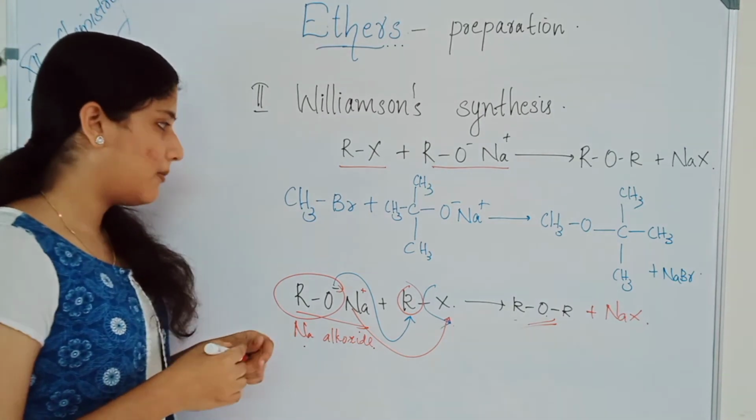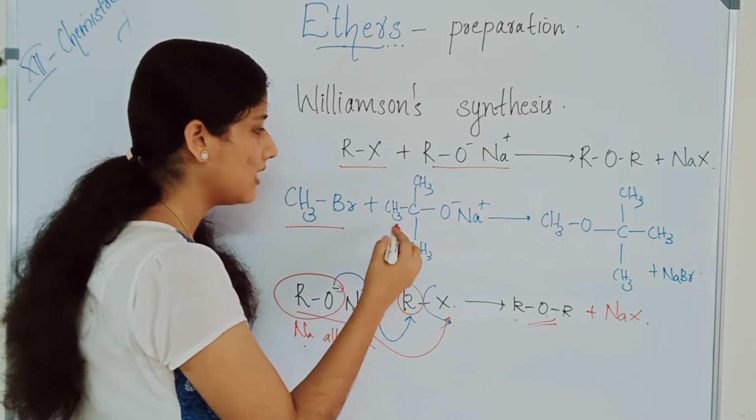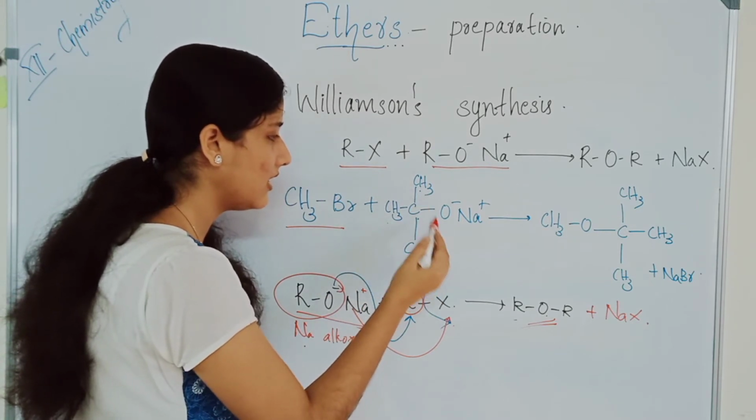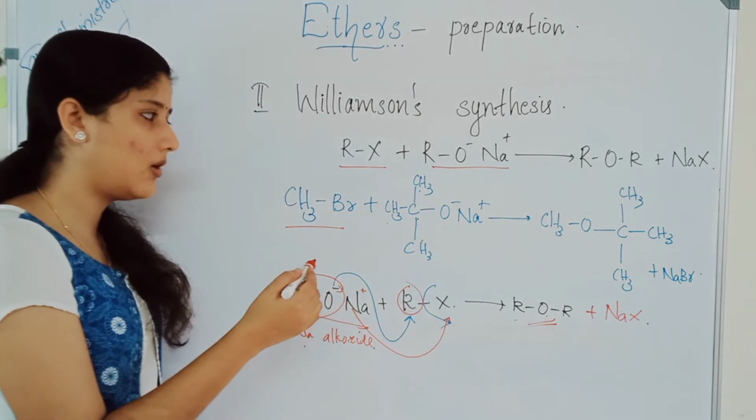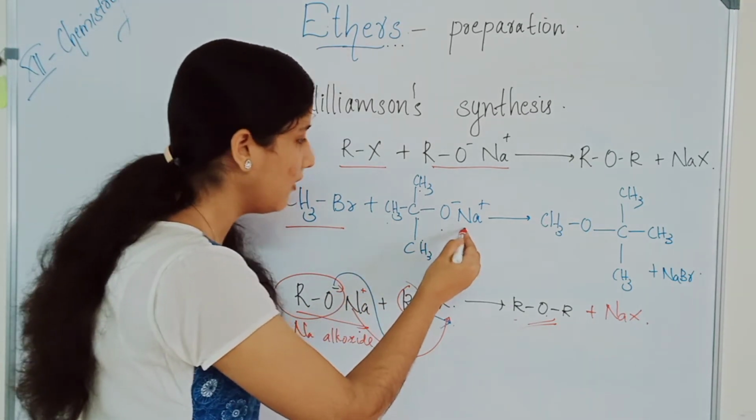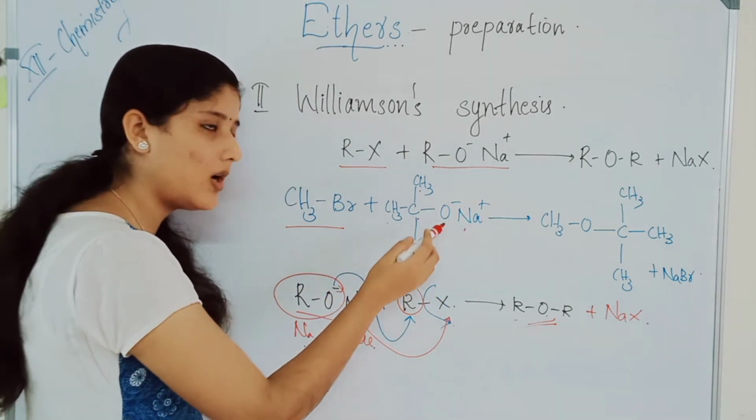Now take an example. CH3Br plus a tertiary alkoxide, CH3C, to give. What will be the mechanism?